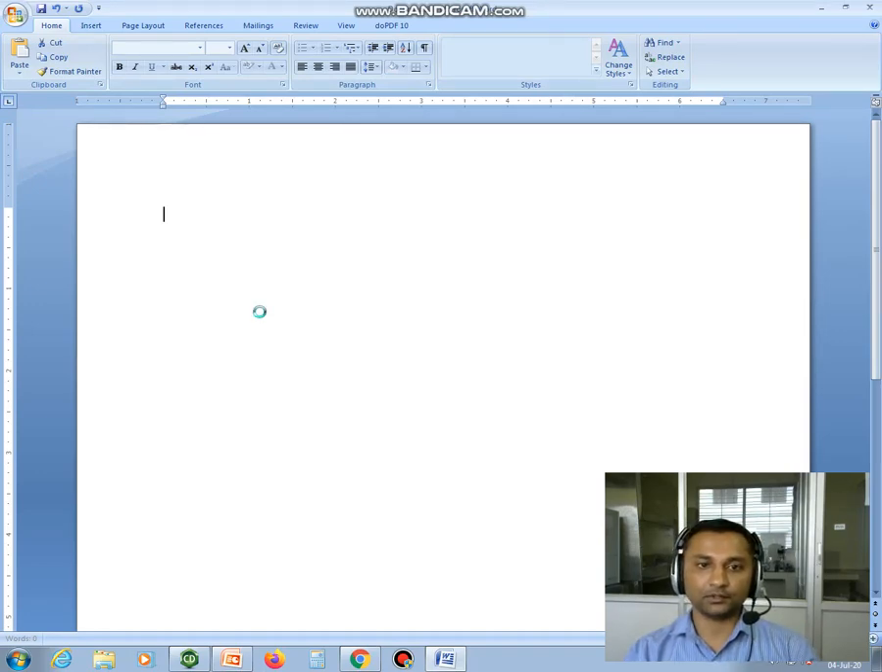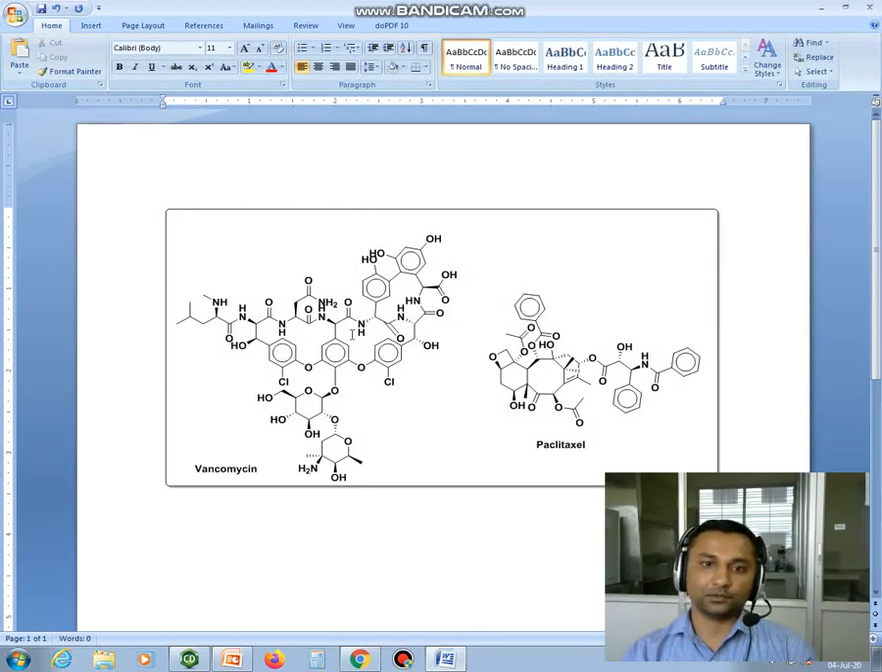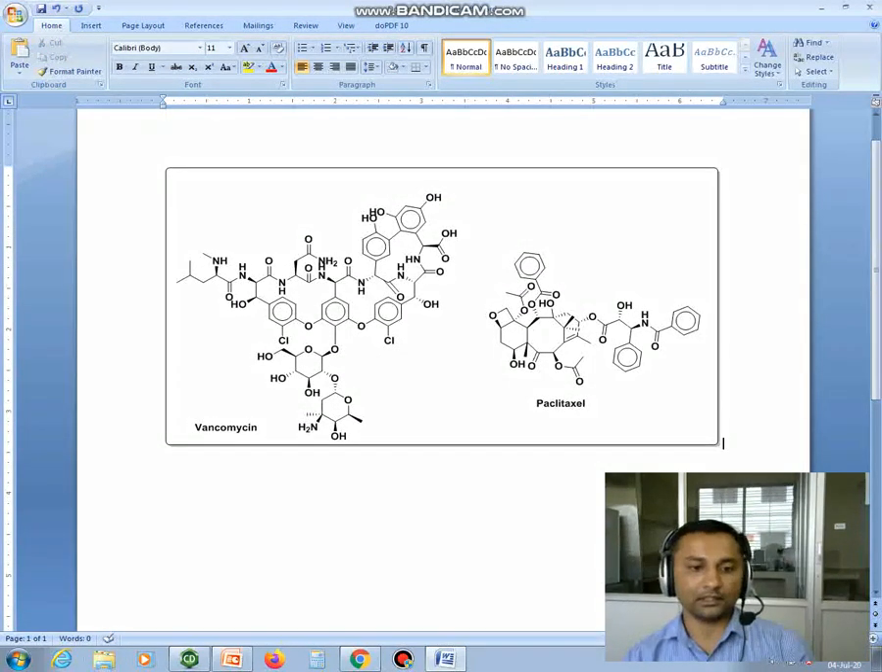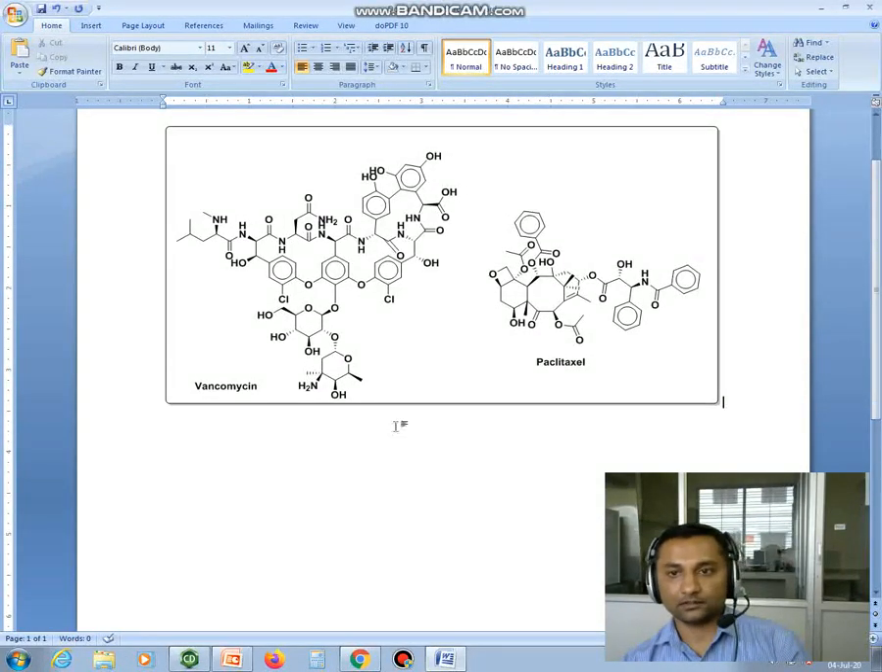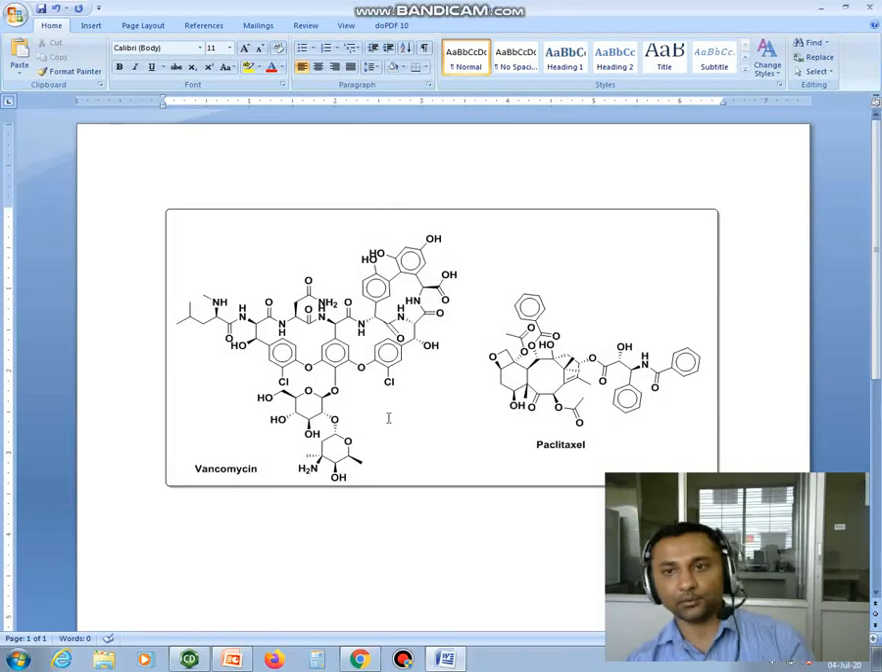And you can paste your structures into the Word file. So your structures which you have drawn in the ChemDraw software, now this is in Word file. So if you are writing any report or your thesis work or any manuscript, you can draw the structures and you can bring those structures from the ChemDraw software.